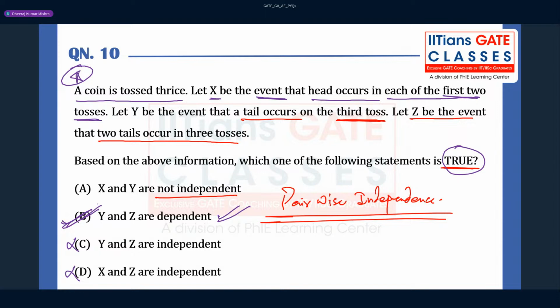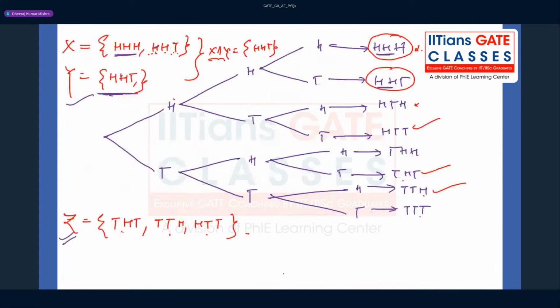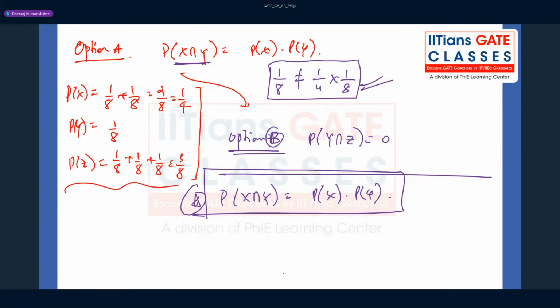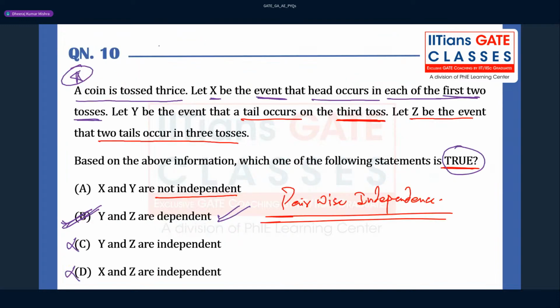The answer given in the official key was B only, but they might also have gone for another option, because option A sounds like X and Y are not independent, they are saying. If they are independent they will be equal, but they are not equal, which means they are not independent. Anyway, option B will be correct according to the official key and whatever we have done here. This question was also asked in computer science last year in 2023.